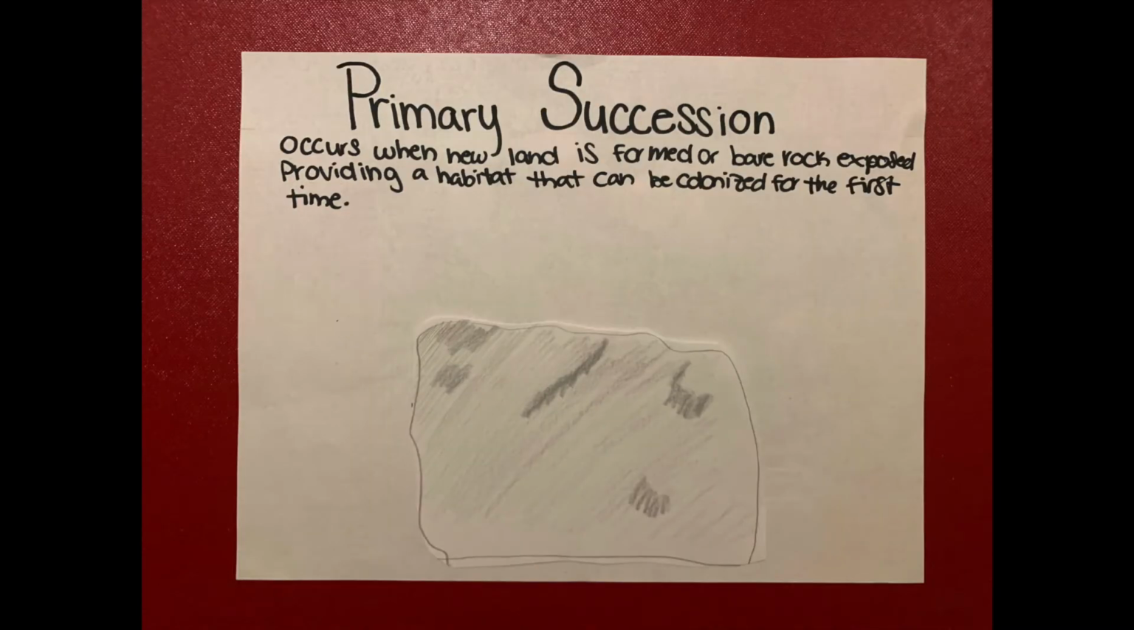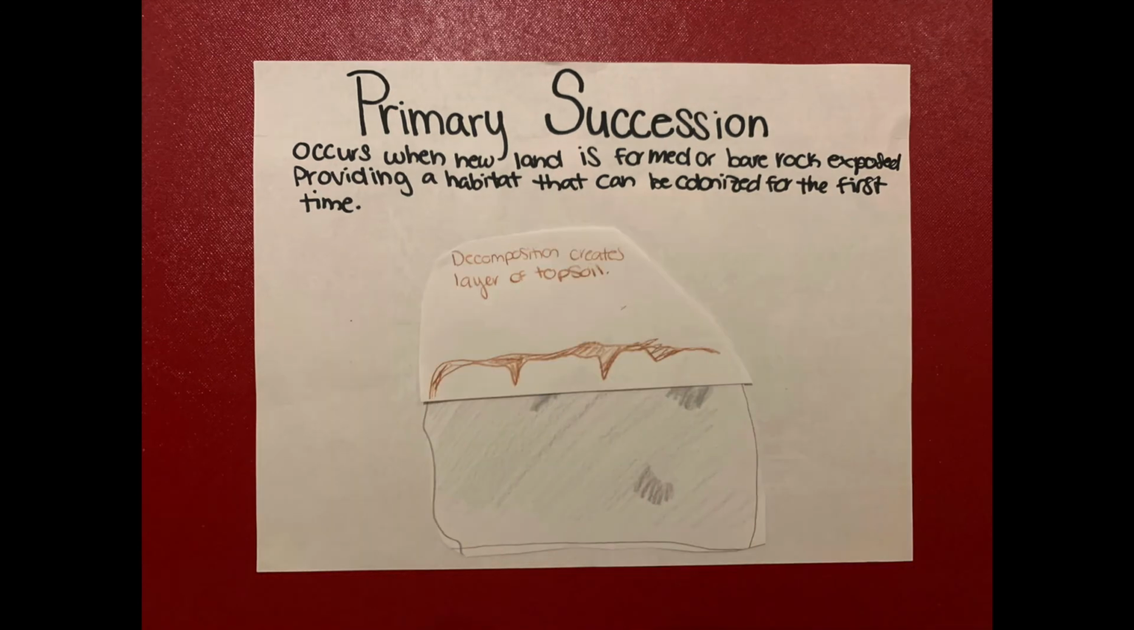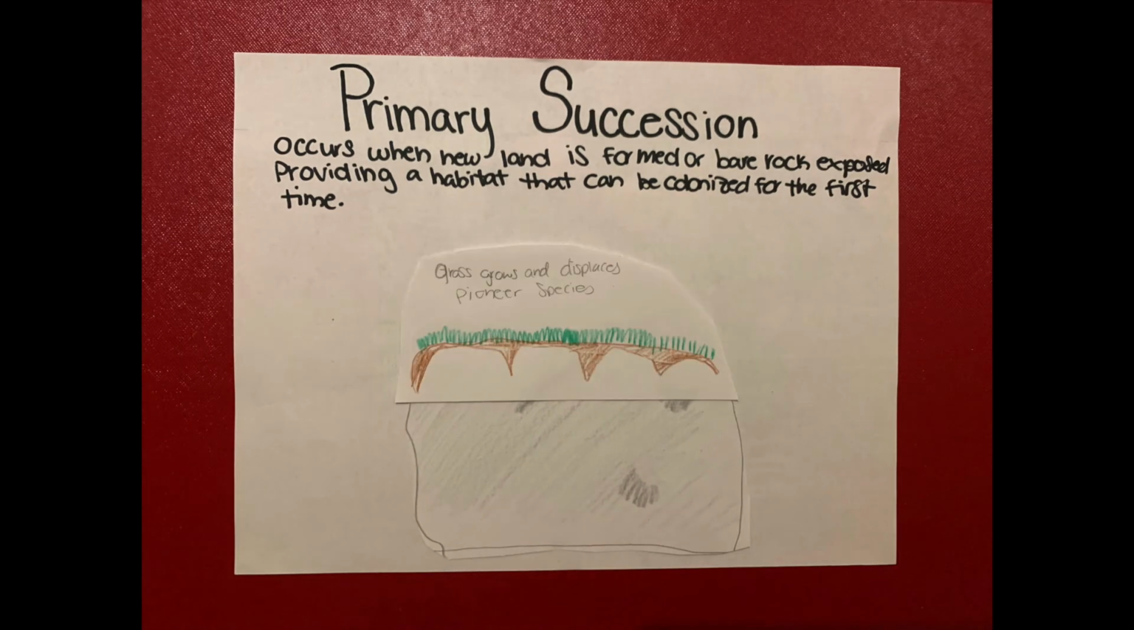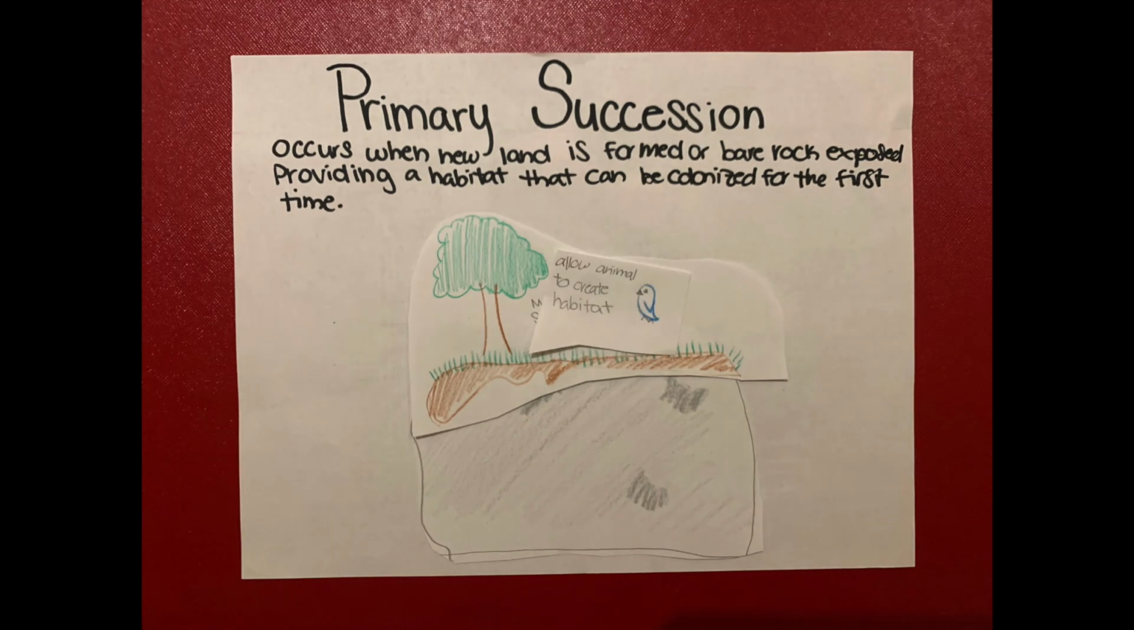Primary succession occurs when new land is formed or bare rock is exposed, providing a new habitat that can be colonized for the first time. Pioneer species come in and colonize the barren environment. Next, decomposition creates a layer of topsoil. Grass then grows and displaces the pioneer species. More nutrients in the soil allow for tree growth. This creates habitats for animals to live in.